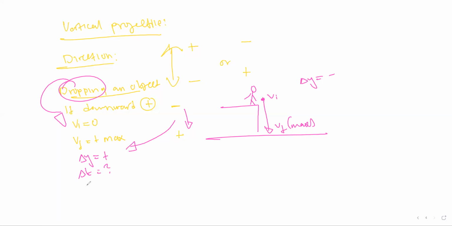Then again, we will be having acceleration. Acceleration, because the object is being dropped and is moving downward, and we said downward is positive, then it's going to be a positive 9.8 meters per second squared, always like that.